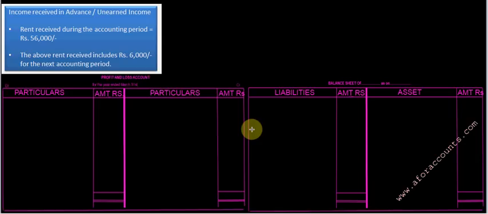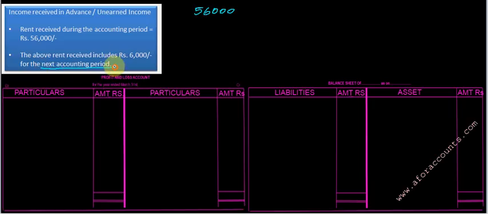Income received in advance or unearned income. Let's read the question. Rent received during the accounting period, rupees 56,000. What I have received is 56,000. The above rent received includes rupees 6,000 for the next accounting period. Now this is very important.